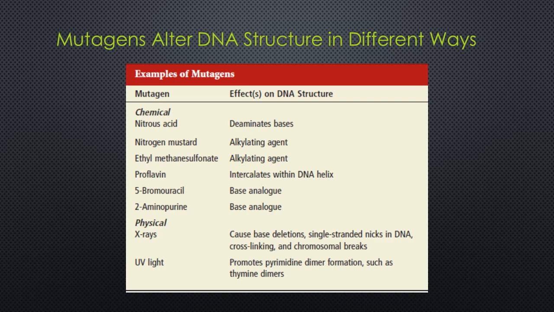Mutagens can alter the structure of DNA in various ways. Some mutagens act by covalently modifying the structure of bases. For example, nitrous acid replaces an amino group with a keto group, a process called deamination. And alkylating agents, including nitrogen mustard or mustard gas and ethyl methanesulfonate, also act as mutagens. There are so many, as I have mentioned here. So up to here, the mutation topic is finished.